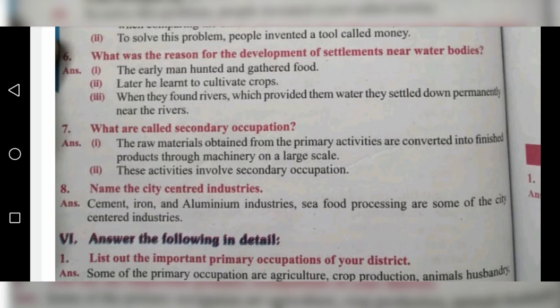For example, sugar cane. Sugar cane is cultivated in the field. If we want to get sugar from the sugar cane, what can we do? They have to give it to the machine, that is, the sugar mill. The sugar cane is taken to the sugar mill and they put it through some process. Afterwards only we can get sugar. So cultivating sugar cane is the primary occupation and getting sugar from the sugar cane is the secondary occupation. Understand, children?